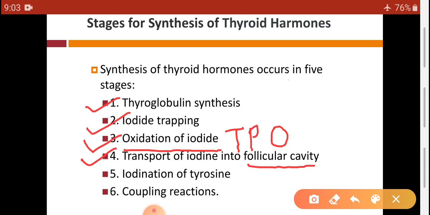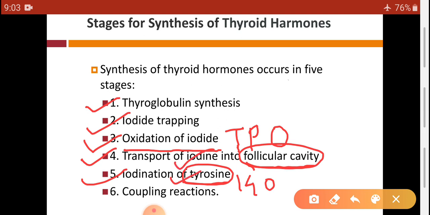Then follicular cavity contains tyrosine as well as iodine. Tyrosine is present in the thyroglobulin, as thyroglobulin is the glycoprotein which contains 140 molecules of tyrosine. So in the follicular cavity there is tyrosine also and iodine also.